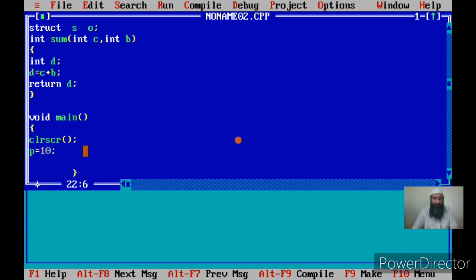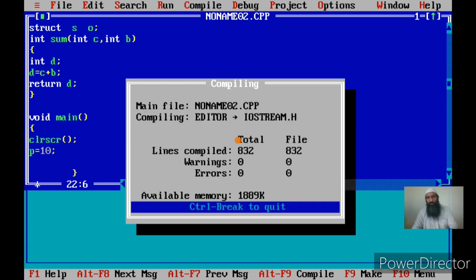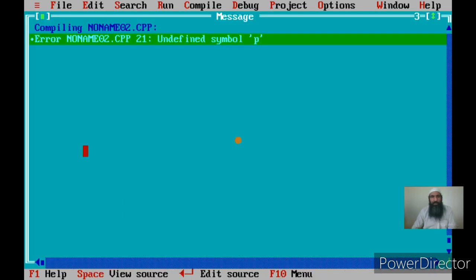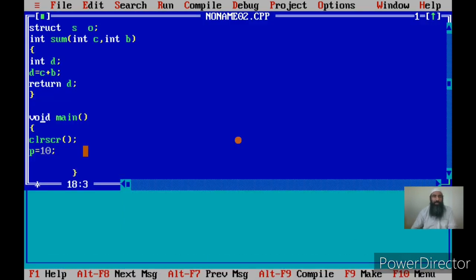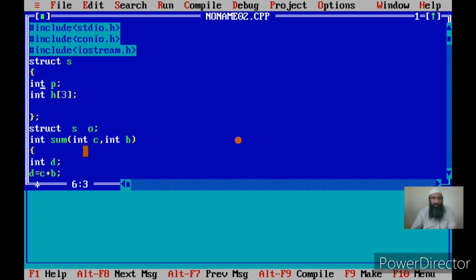You see there will be an error. What is the error? Undefined symbol p. P does not have an individual existence. This I have explained in the previous video lecture. And h does not have an individual access. We are simply defining a structure by saying what is the structure of our record. And in our record we have got two fields, one is p and one is h. P is an integer and h is an integer array. But these two variables are not created unless we create a structure variable, and through the structure variable we can access these members.